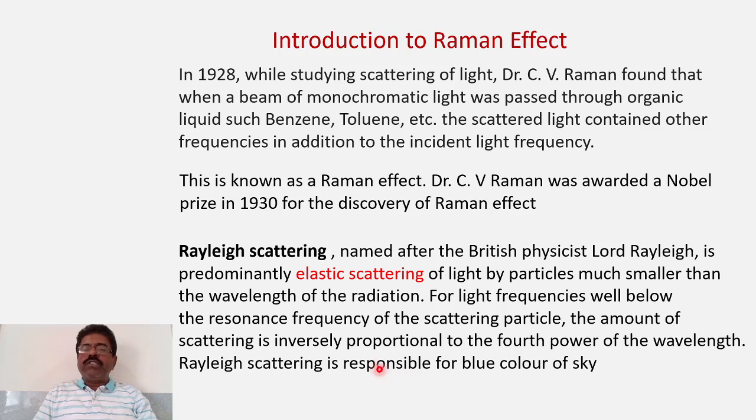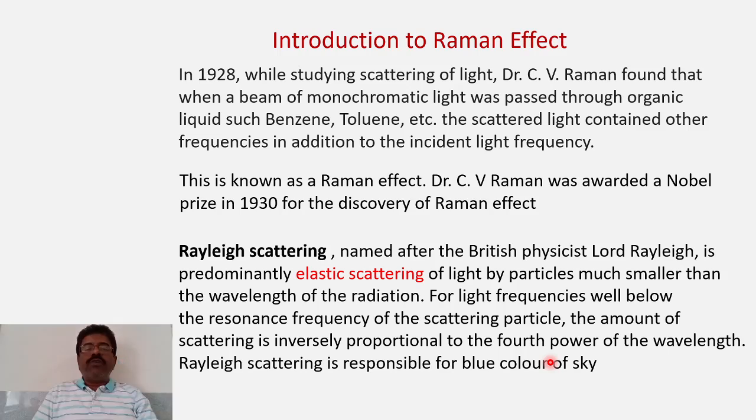And in this process, since the amount of scattering is inversely proportional to the fourth power of the wavelength, the wavelength of blue represents the part of the incident radiation where the scattering is predominant, that means it is scattered more as compared to the red part of the light or yellow part of the light or orange part of the light. So therefore the sky appears blue.